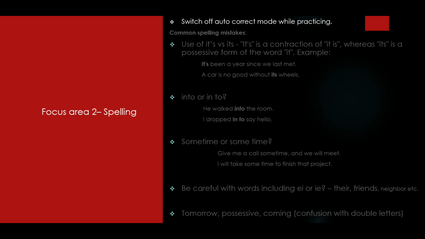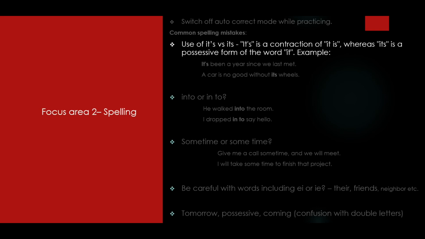Next, I'm going to discuss some of the common spelling mistakes that we make. One of the most common things that we do is mix up it's with an apostrophe s and its. Now, it's with an apostrophe is a contraction of the words it is or it has, whereas its is a possessive form of the word it.